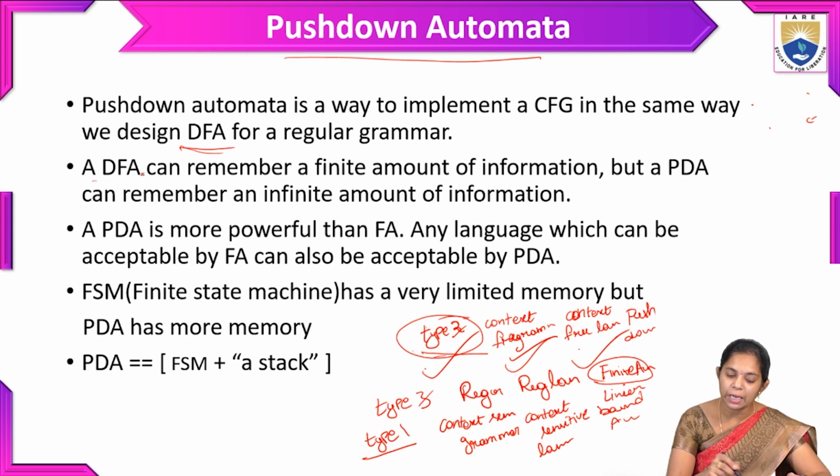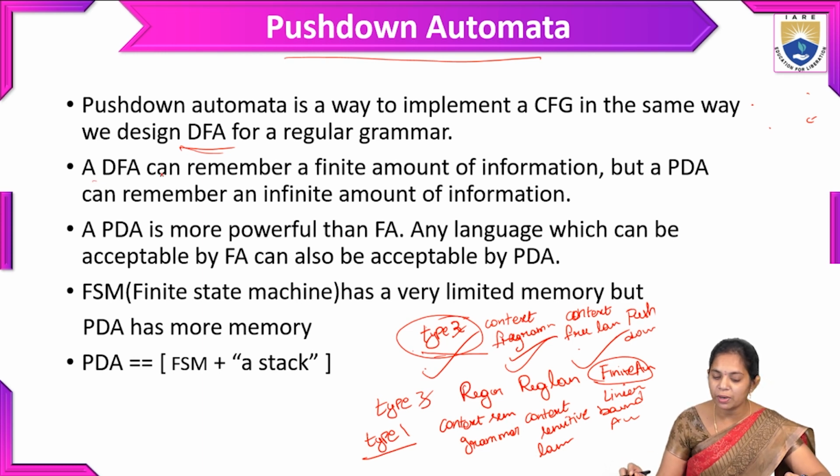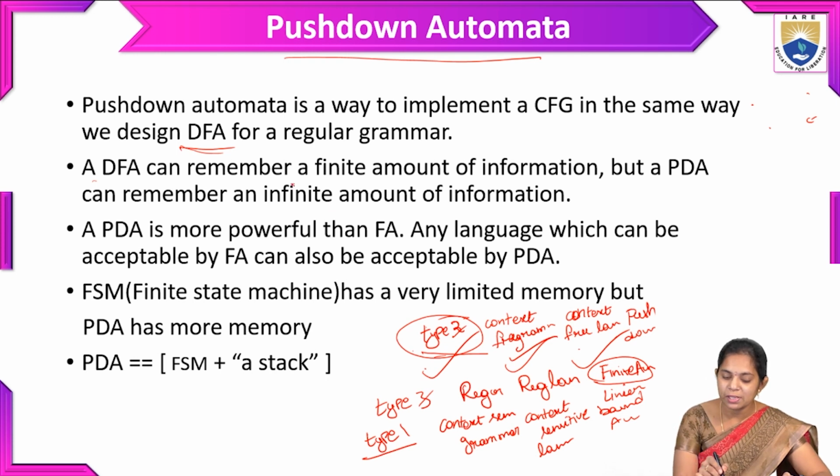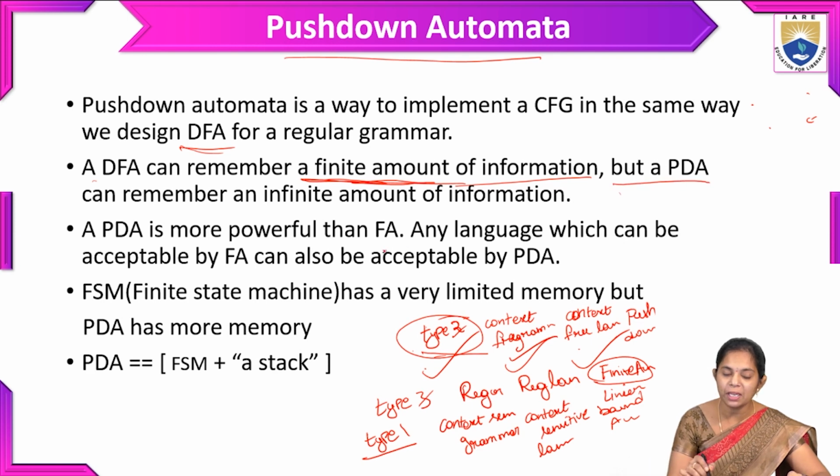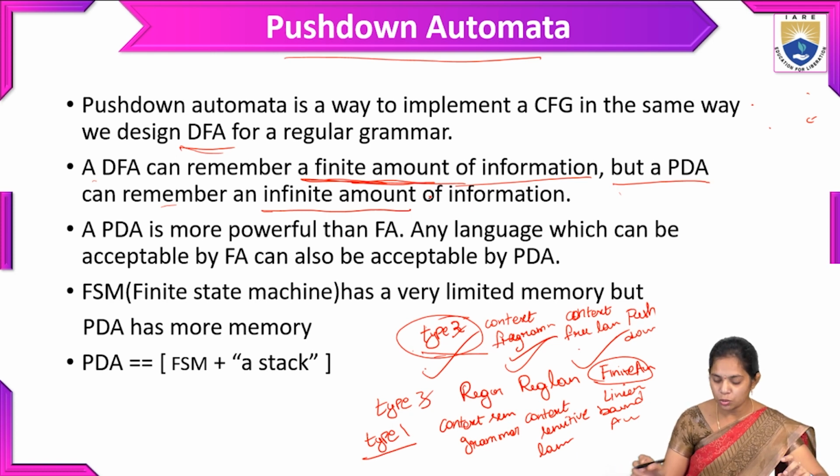Here a DFA can remember only a finite amount of information. But in a PDA, a pushdown automata can remember infinite amounts. So here there is a difference. From type 3 to type 2 grammars, we have some variation.